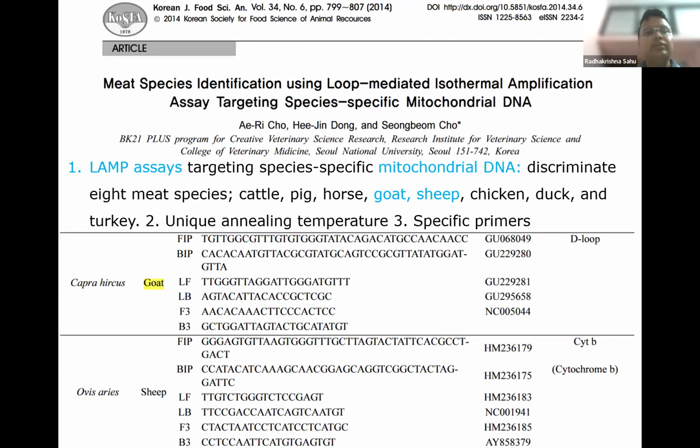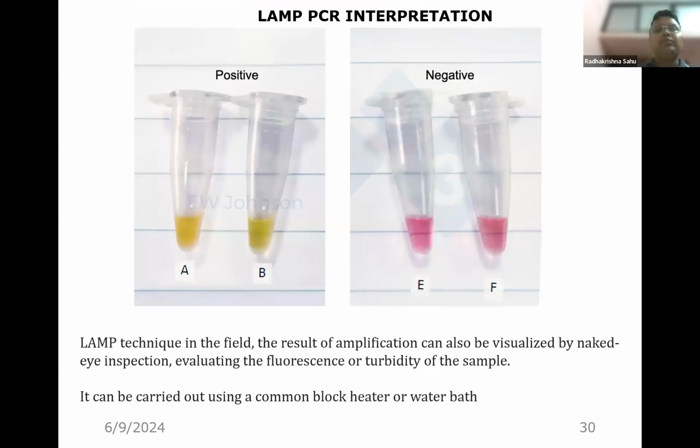So based on which species adulteration we are suspecting, we can accordingly use these primers. By using simple DNA extraction protocols and a hot water bath, we can perform this assay at field level. With basic instrumentation and laboratory facility, we can perform this assay at field level. And most importantly, the result can be visually differentiated. In case of negative, there will be no color change. In case of positive, there will be increased turbidity or a color change.